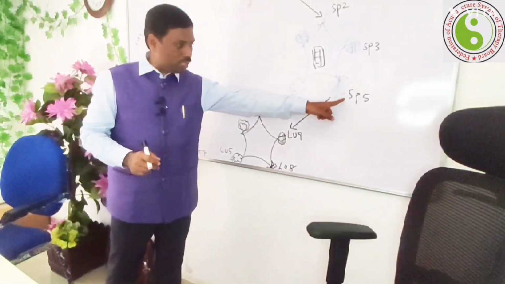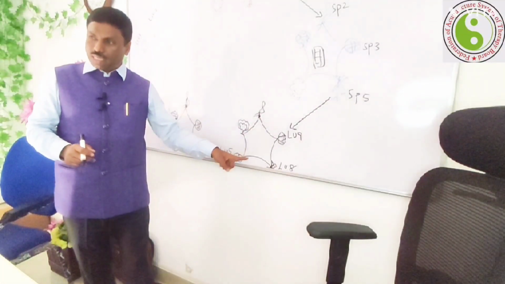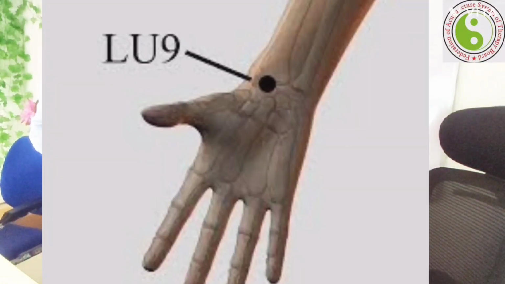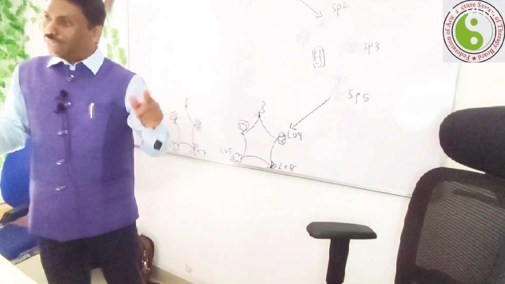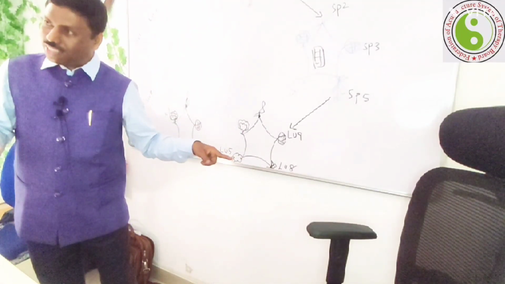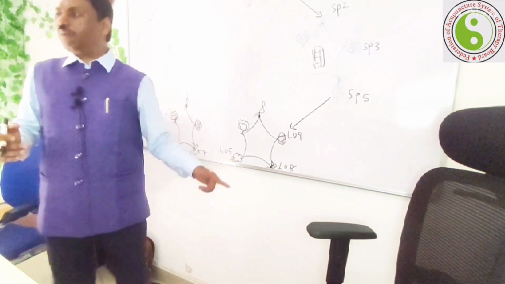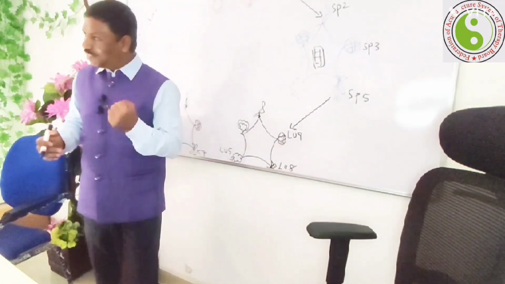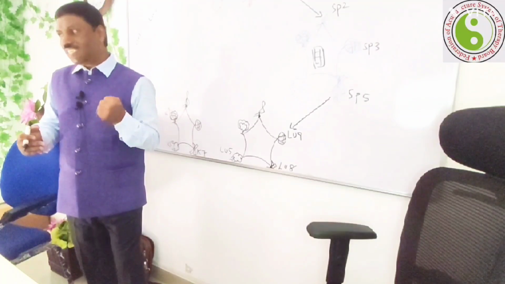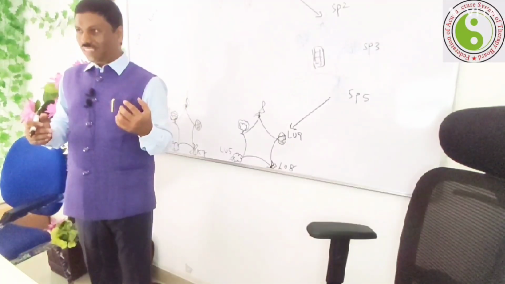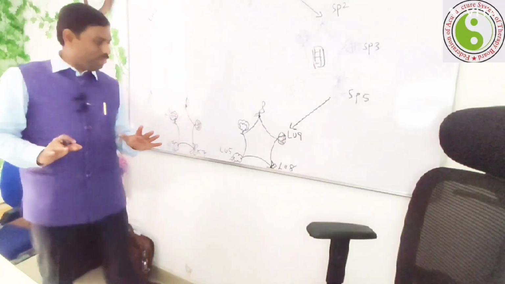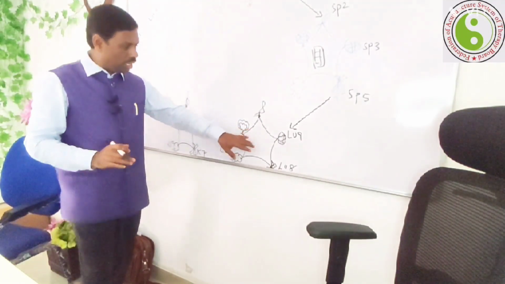That means spleen 5 is the sun point, but LU9 is the mother point. If you apply spleen 5, that decreases the energy, but it passes energy to the lungs. If you apply LU9, that receives the energy from the spleen to strengthen the lung system. Yes or no? Then we'll come to the lungs.